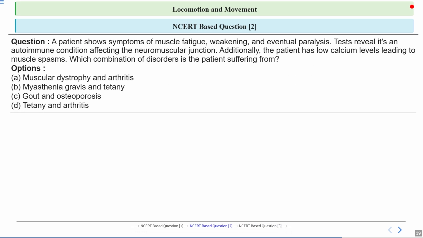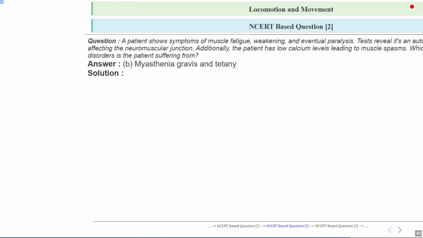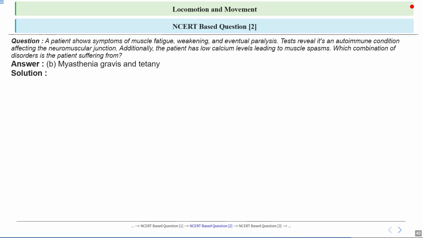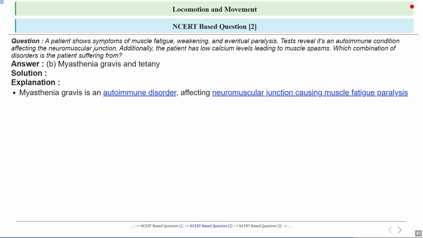Now we have question 2, and the question is: a patient shows symptoms of muscle fatigue, weakening, and eventual paralysis. Tests reveal an autoimmune condition affecting the neuromuscular junction. Additionally, the patient has low calcium levels leading to muscle spasms. So, which combination of diseases or disorders is the patient suffering from? I've already discussed it, and the answer is myasthenia gravis and tetany. Let's see the answer in detail.